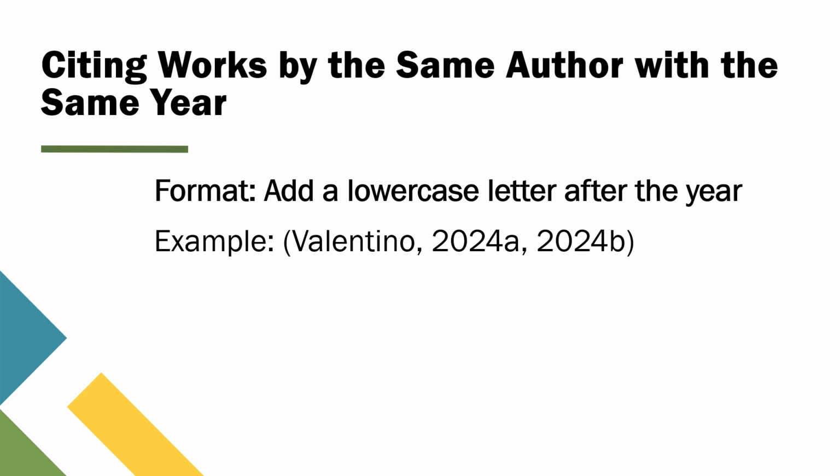So, for example, if you're citing two studies by Valentino that were both published in 2024, your citation would look like this. These letters aren't just random. They're assigned based on the order the works appear in your reference list. The first source you list will get an A. The second will get a B, and so on.